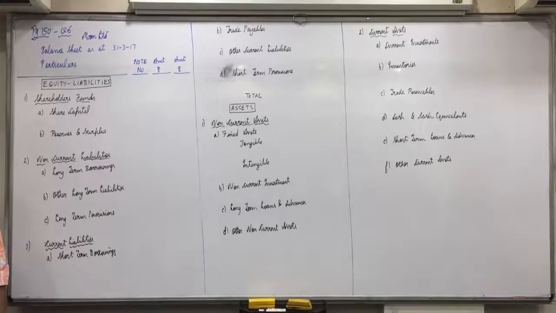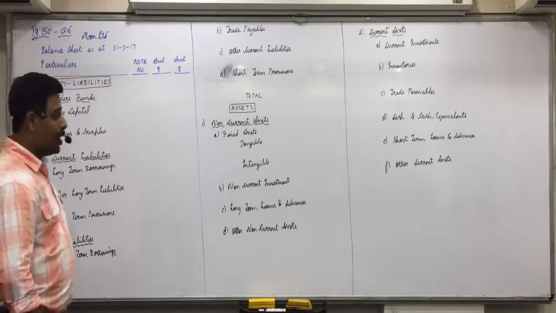This is what you have to do in exams. First you write the whole format and then fill in the blanks. Whichever items are not there, nil. At the end, you have to write each and every item even if it is not there.